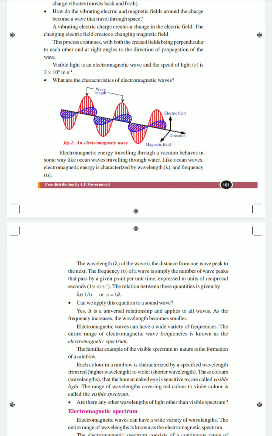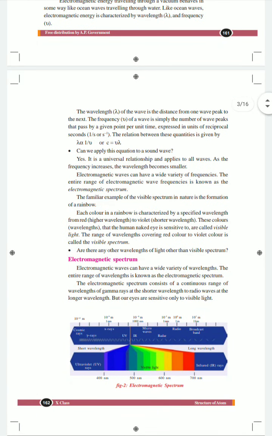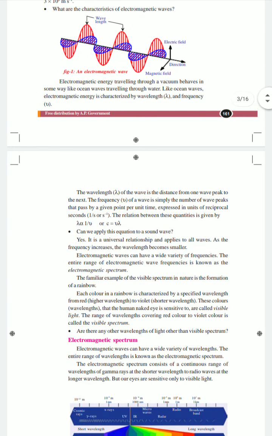According to that, some magnetic field will also be changing in the same field. So the electrical field and the magnetic field will both change accordingly. The change in the electrical field creates a change in the magnetic field. This process is continuous, with both created fields being perpendicular to each other, at right angles to the direction of propagation of the wave.